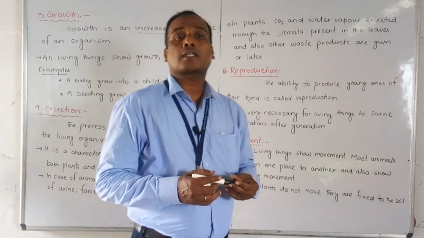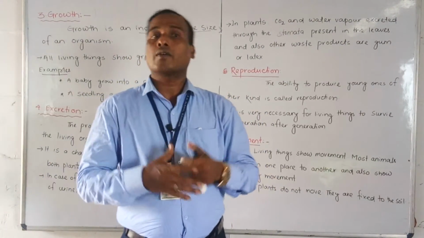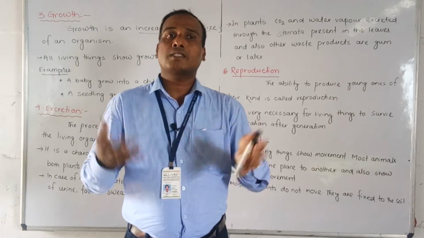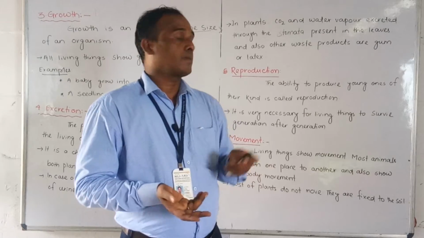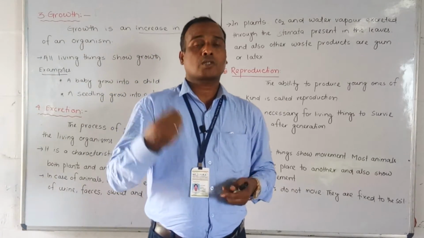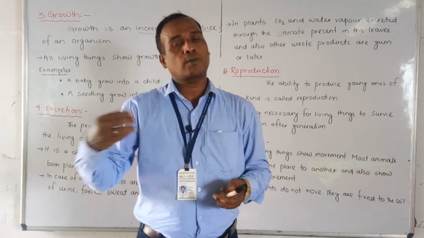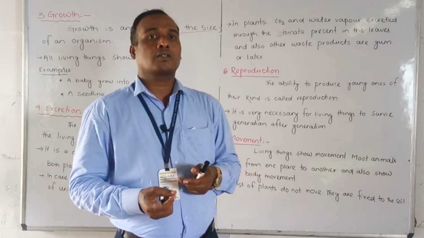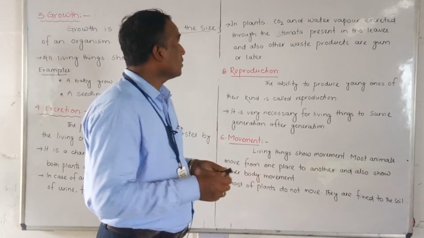So generally in animals' cases, urine, sweat, feces and carbon dioxide are the waste products. But in the plant cases, क्या हो जाता है, गम भी हो सकता है, वाटर वेपर्स भी, and latex also, and gums. So these are the waste products.